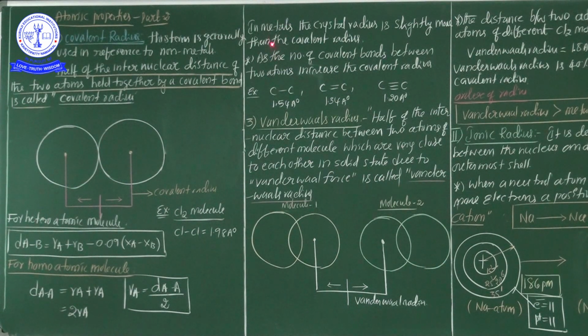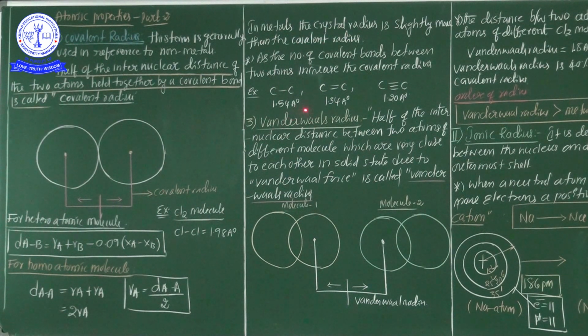What is the reason? In the case of the covalent radius, in between two non-metals, you know very well, always non-metals are involved in the covalent bond. So why is the metal's crystal radius slightly more than the covalent radius?